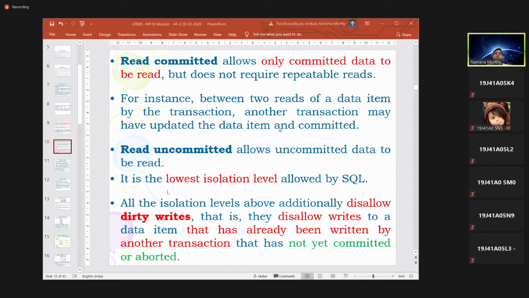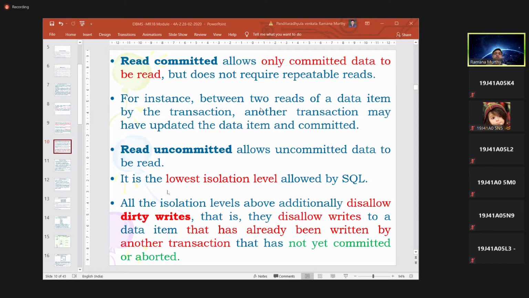But after reading this particular value, you are not going to read one more time. Let others modify, because we already completed reading that value and we are not making any modifications.